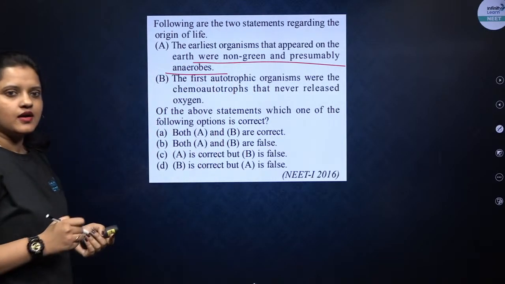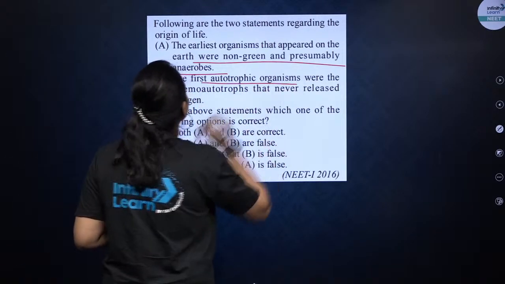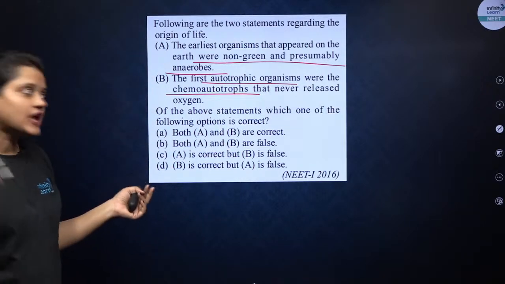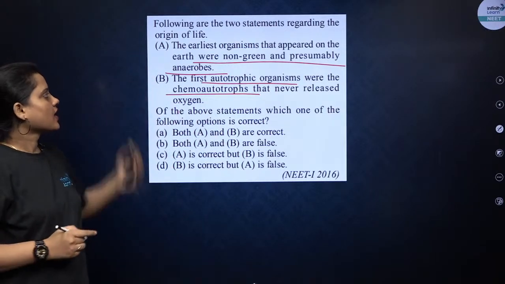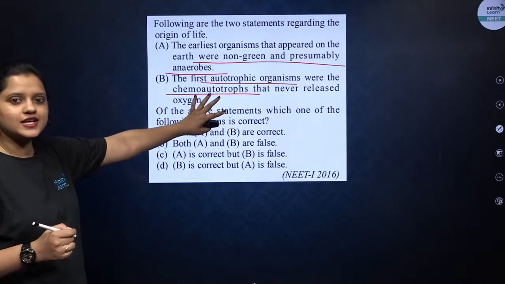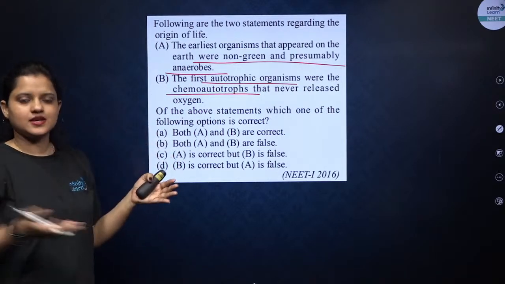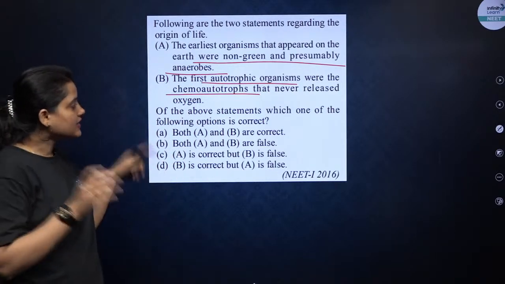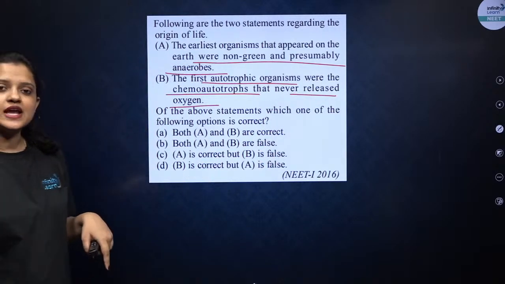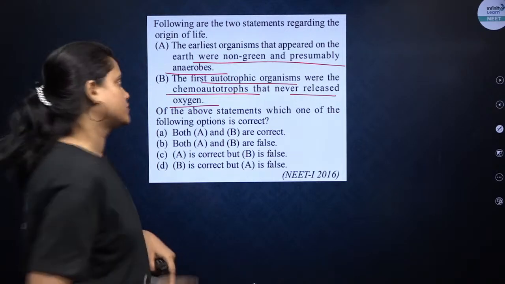The first autotrophic organisms were the chemoautotrophs that used to synthesize their food without using carbon dioxide, unlike today's organisms, and they never released oxygen. They used chemicals to synthesize their food and did not release oxygen. This is also true.